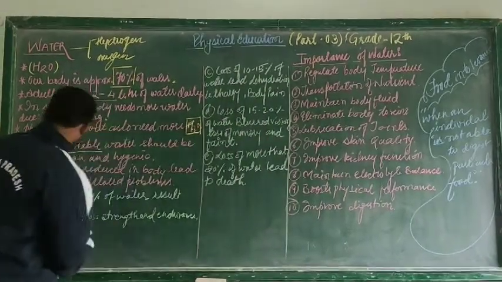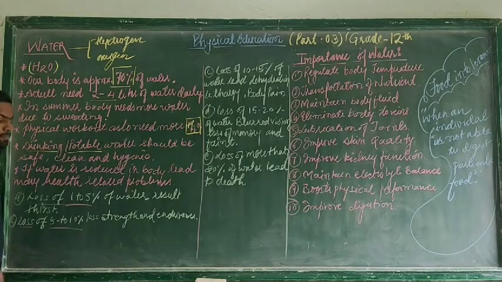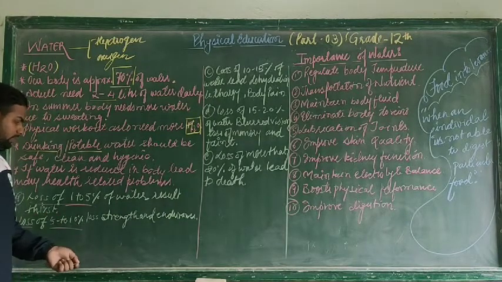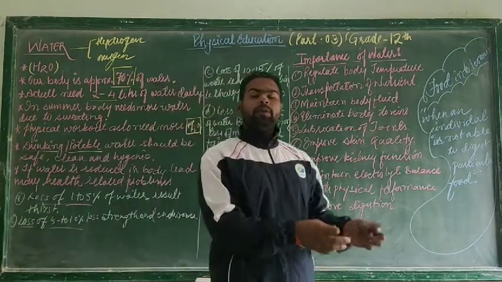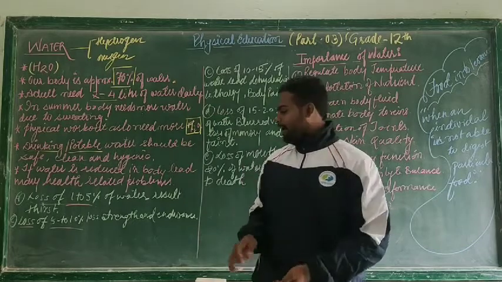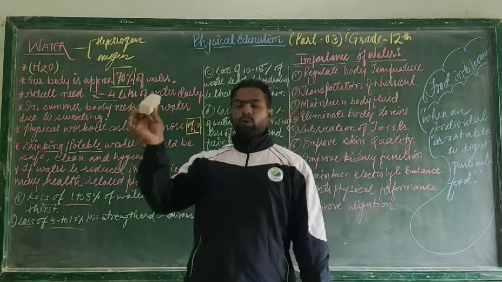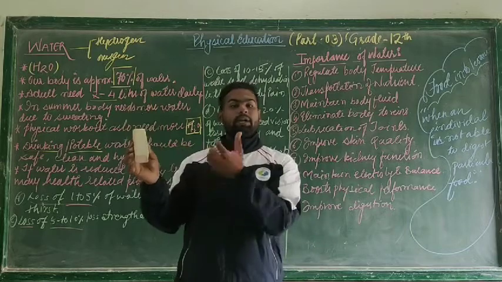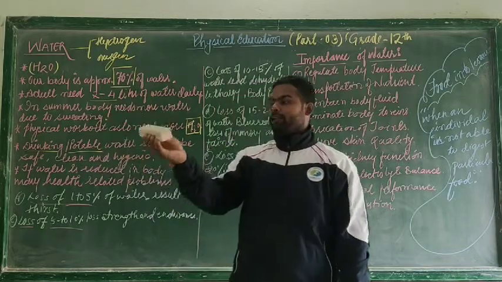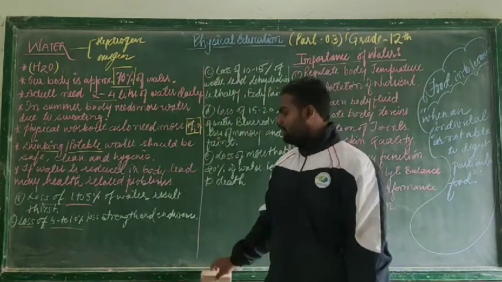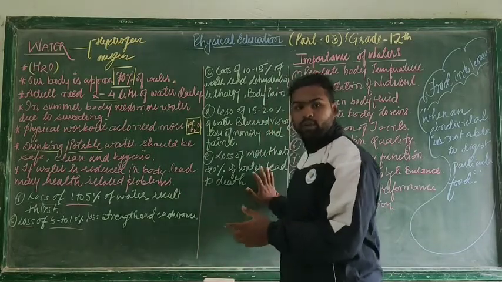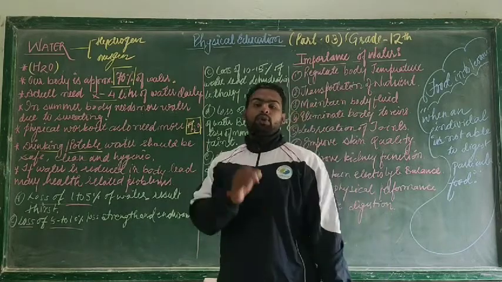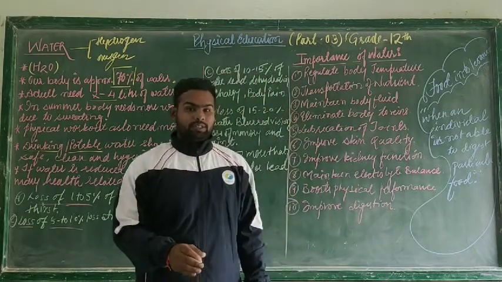Next point, that is loss of 5 to 10%. When there is 5 to 10% of water lost from our body, there will be loss in our strength and endurance. Now the point comes, what is this strength? If I am here and I can hold this duster, my muscles have that much power to hold it. Ability to overcome resistance is called strength. If I am trying to push this board but I am not able to push it, that is what strength is. Strength is the ability to overcome resistance.